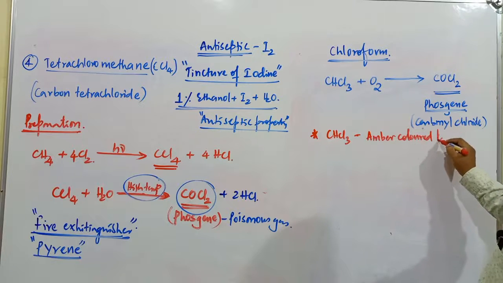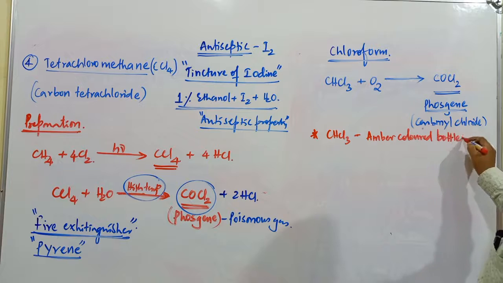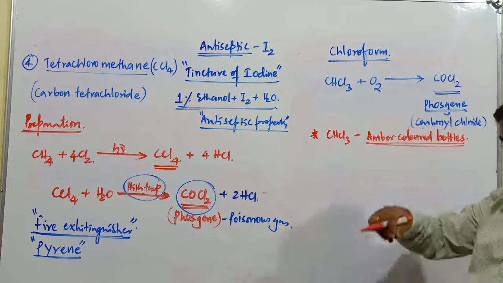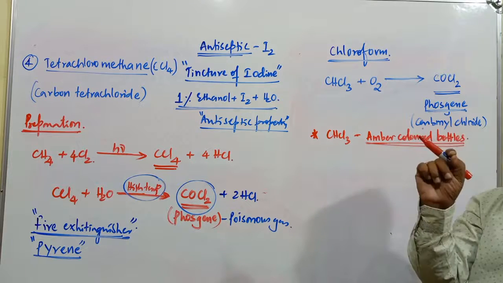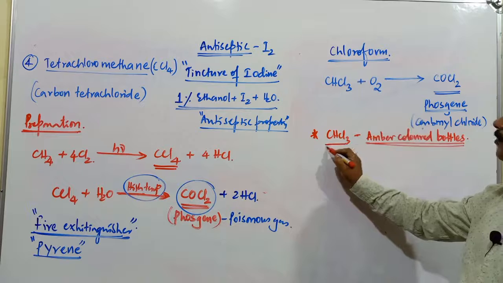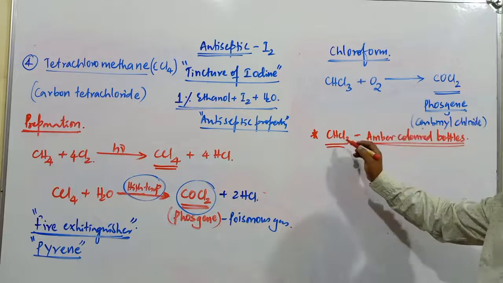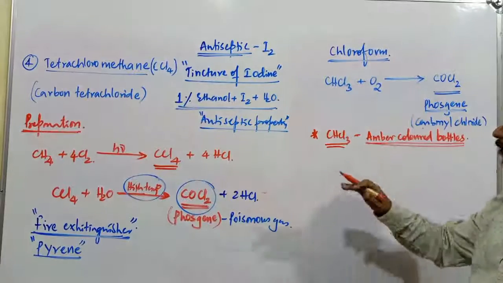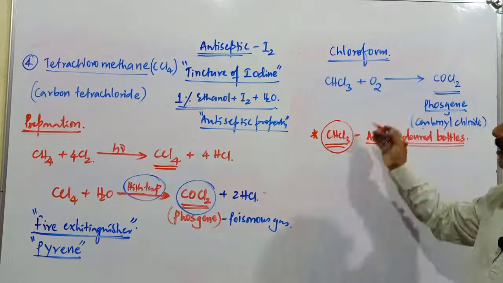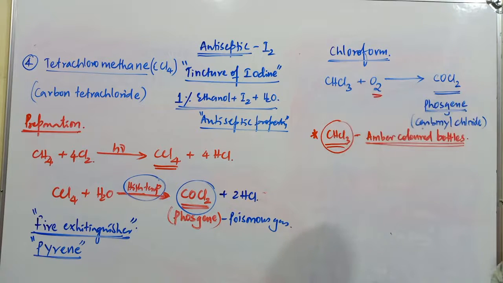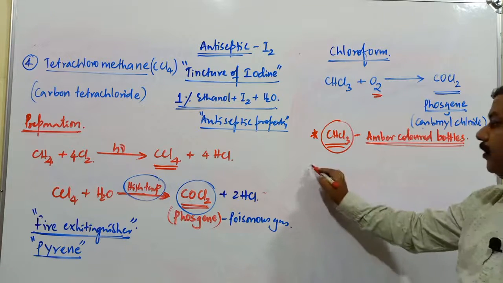Chloroform should be filled up to the last notch of the container. Otherwise, if chloroform is filled only half or up to 3/4 of the container, oxygen enters. When oxygen is added, what is the compound obtained? Phosgene compound.